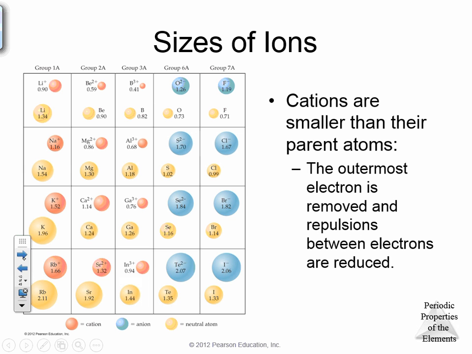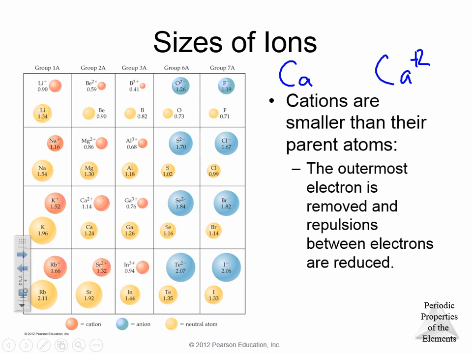Well, cations are smaller than their parent atoms. Why? Well, remember, let's say we have calcium, Ca. We have Ca plus 2. All right, that's the general calcium ion. Plus 2 means that it has a charge of positive 2. Therefore, we're removing negative charge.